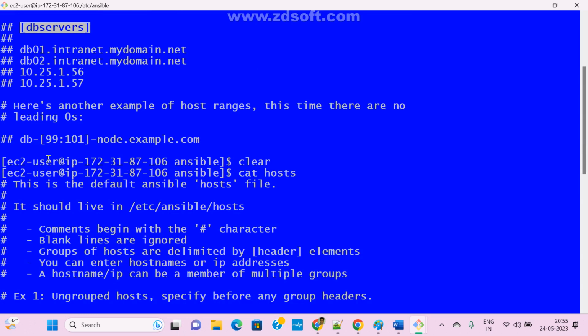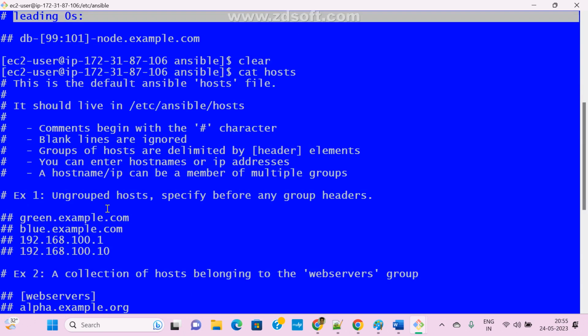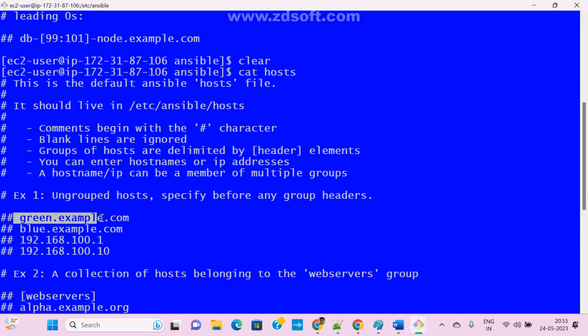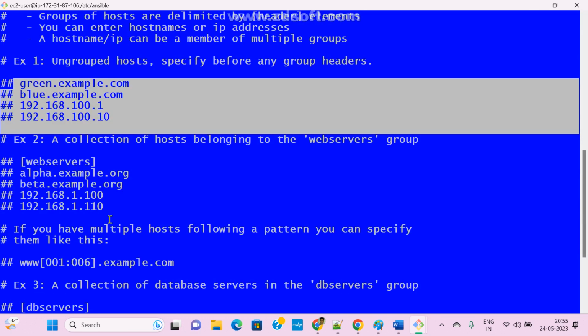And see here, another example, host changes. This is the lead, and these are one more group. We can give it like this also. These are the examples they gave. So this is the main file. Inventory file is the main file in Ansible.